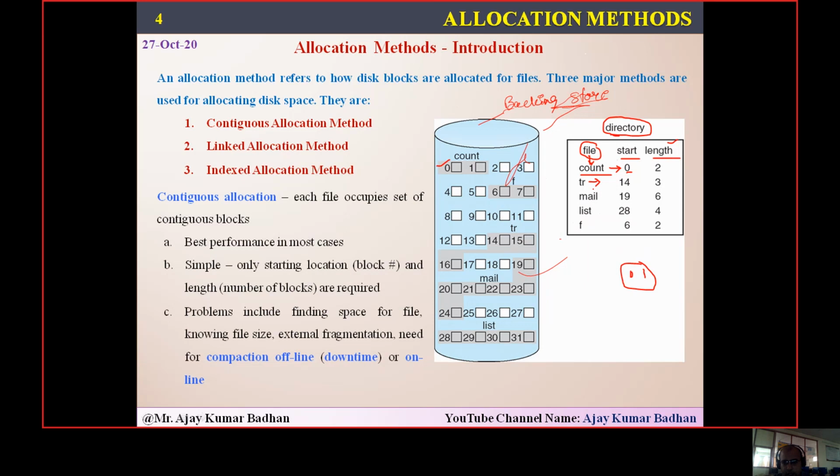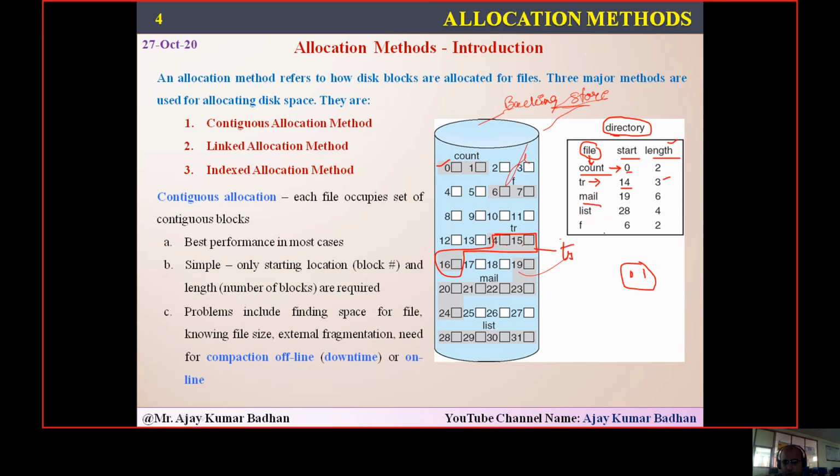Next one is TR. TR is another file name, some file name we are giving randomly. You can assume it as some other file, like movies, videos, or audio. Now, it is starting from which location? 14. And what is the length here? 3. Means it is going to occupy 3 blocks. So 14, 15, 16. This portion of your secondary storage device is allocated to a file called TR.